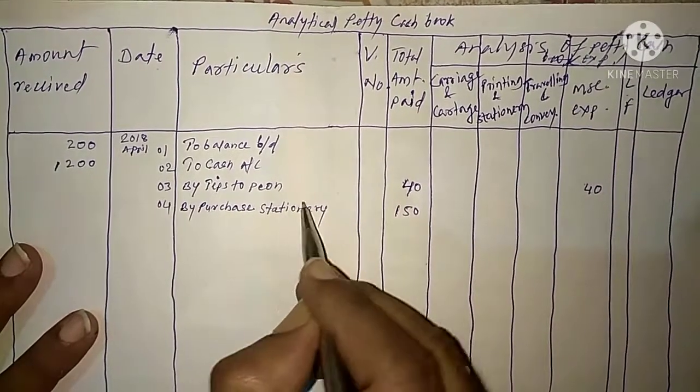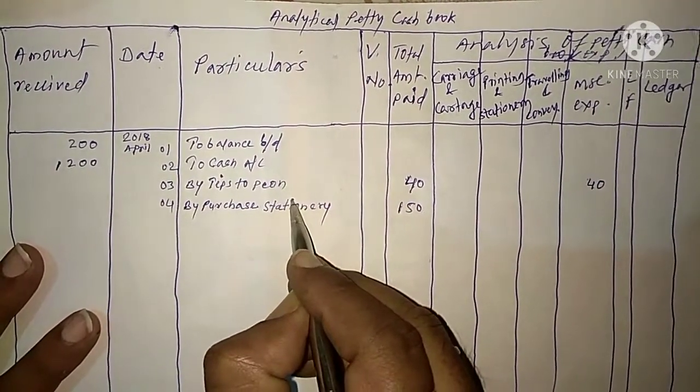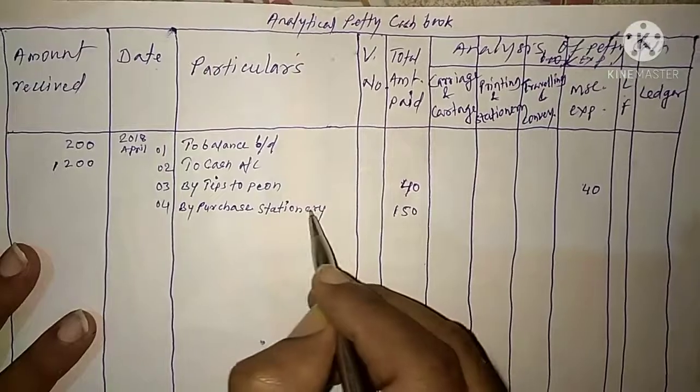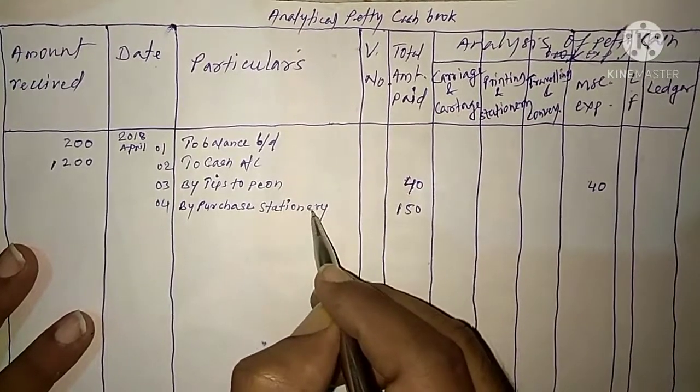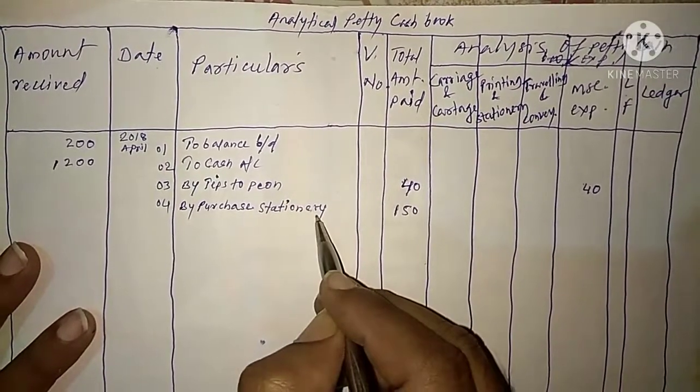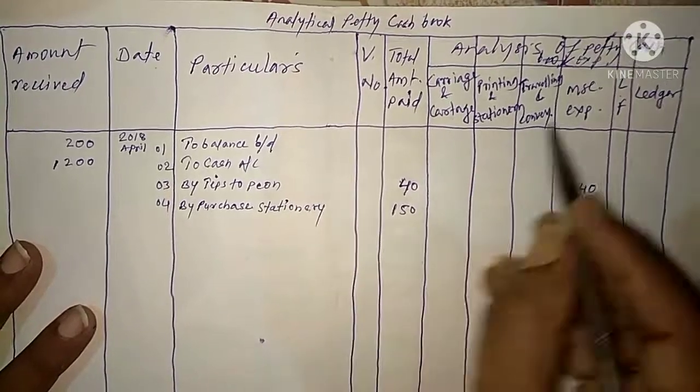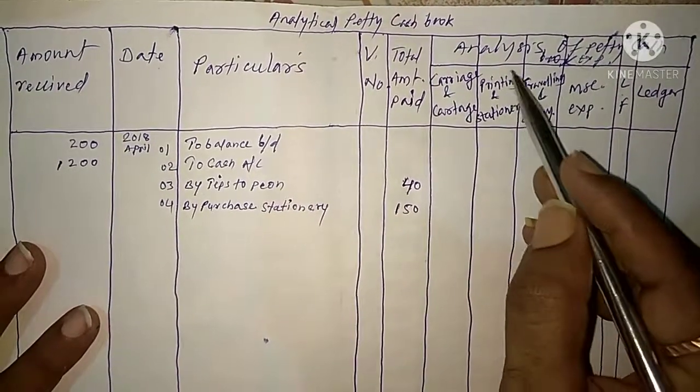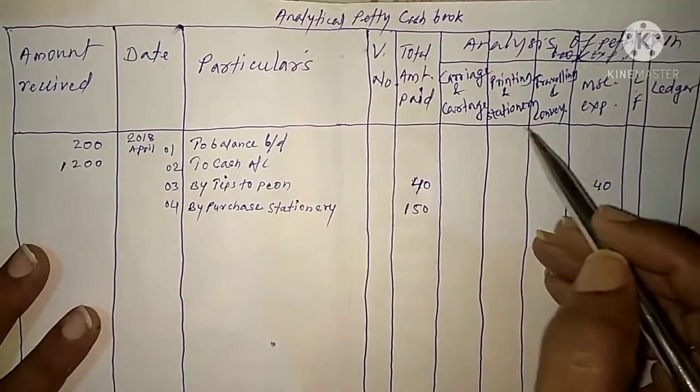This stationery is office equipment, required for office purposes. For these expenses we have the accounting head printing and stationery.